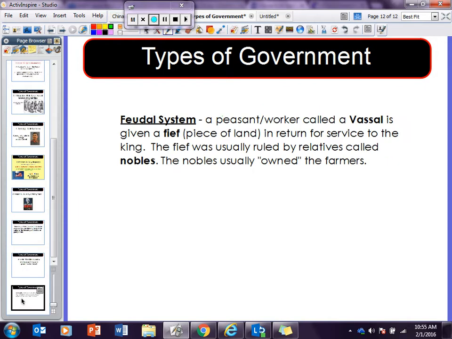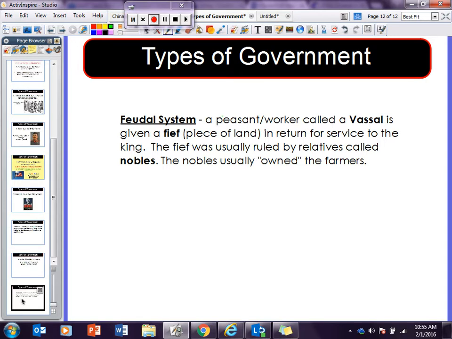A feudal system is a type of government that when a peasant or a worker called a vassal is given a fief. Okay? A fief is a piece of land. In return, they have to serve the king.